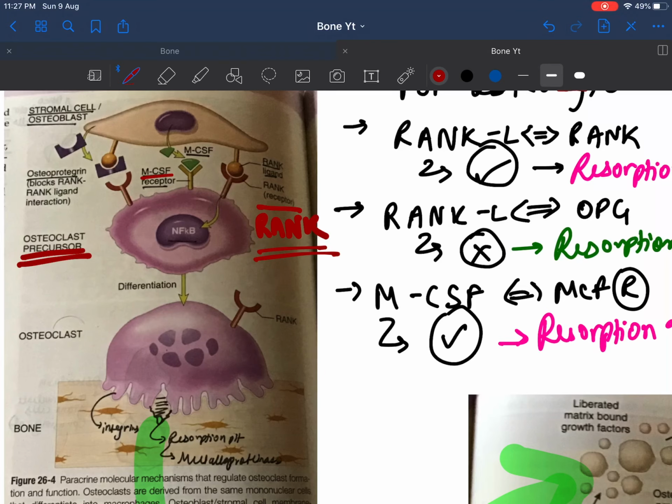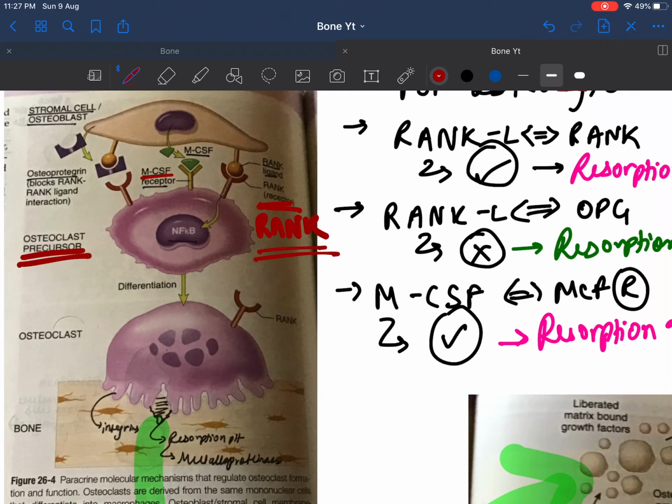This is easy to understand, as an osteoclast is a macrophage. It's a specialized form of a macrophage which is found in the bones. And macrophages, as we know, are formed from the monocytes only. So monocyte colony stimulating factor receptors are present on the osteoclast precursors. Also, a very important receptor, the RANK receptor, is also present.